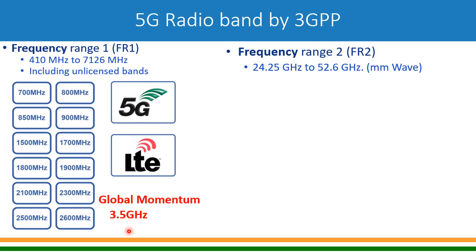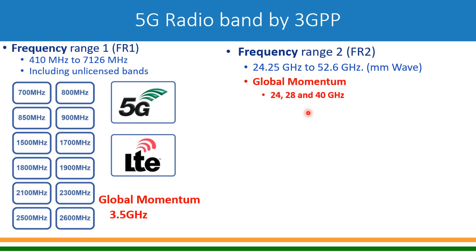If we talk about frequency range 2, it is 24.25 gigahertz to 52.6 gigahertz. We also call it millimeter wave because the wavelength of this frequency range will come into millimeters. So that's why it is called millimeter wave. Of course the coverage will be very small, but capacity will be very high because of the bandwidth.